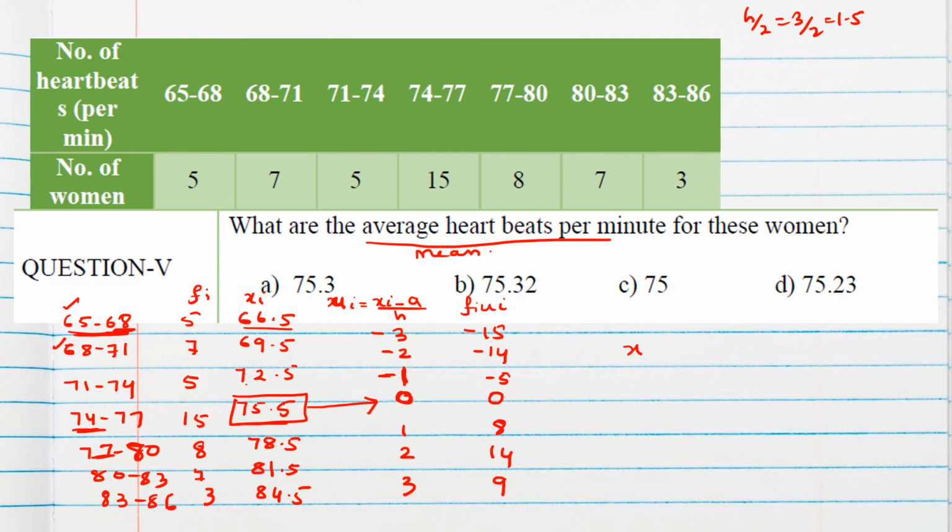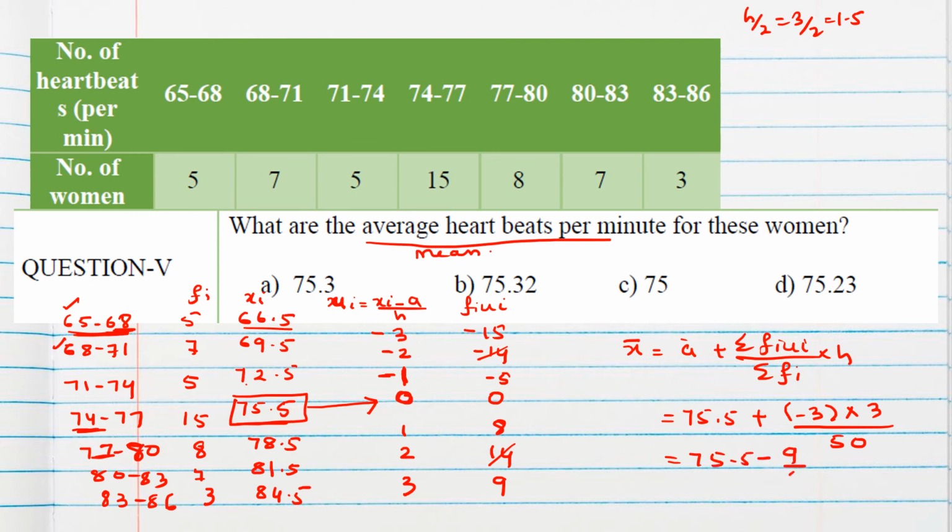So the average heartbeat will be a plus summation fi ui by summation fi, into h. a we assumed as 75.5. Summation fi ui will be, this 14 will go, 9 plus 8 is 17, minus 20, that is minus 3. h is 3, summation fi is 50 since 50 women are there, so minus 9 by 50.